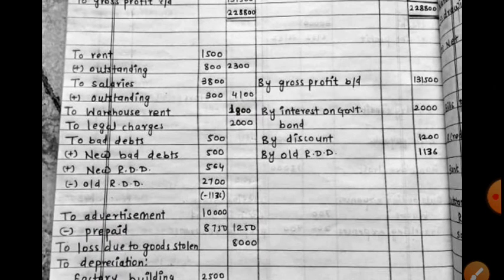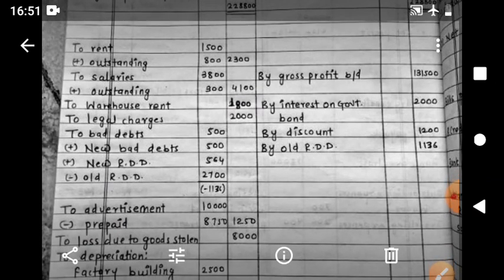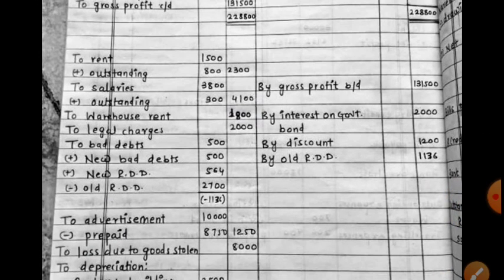So total loss because of debtors is 500 plus 500 plus 564, which is 1564, and old RDD is here greater than the total loss because of debtors this year. So 1564 minus 2700, the answer is in minus figure of 1136.